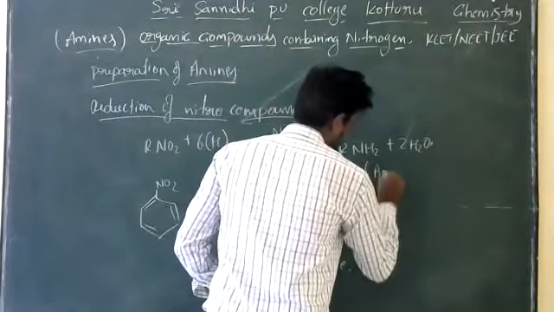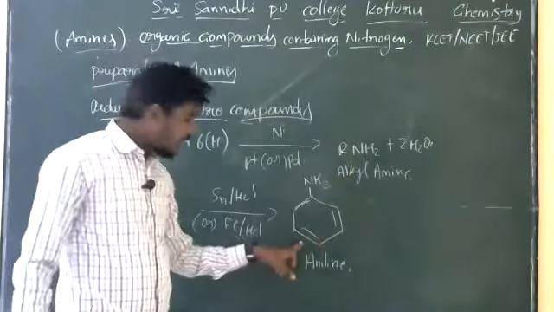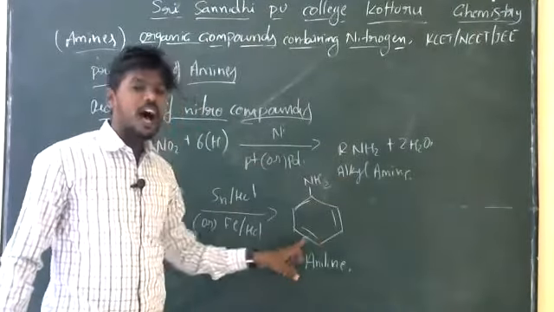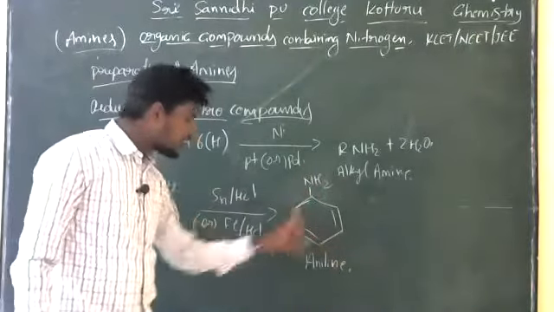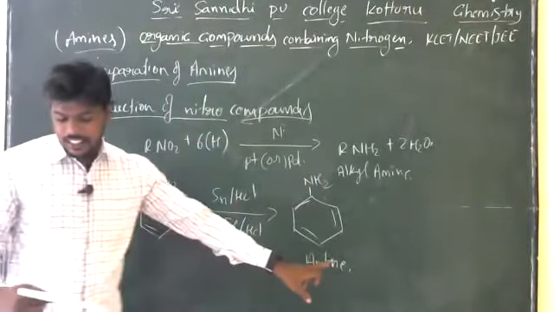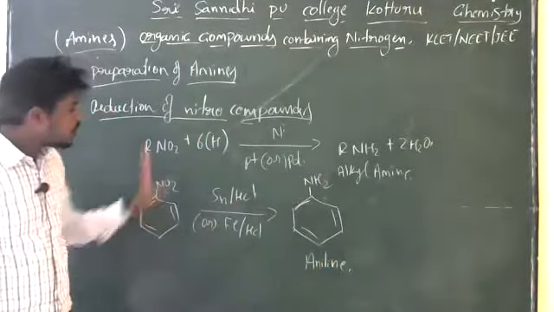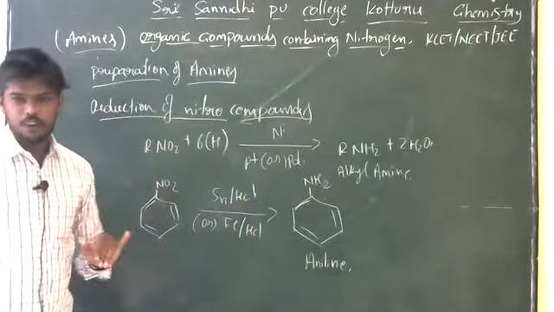So this is alkyl amine. The alkyl group is there, so that's why we can call it as alkyl amine. Here the aryl group is there, that one we can call it as aryl amine. In the presence, replacing the NH2. So this one we can call generally as aniline derivative. Okay? So this is also one of the methods for the production of the amines by the reduction of the nitro group.